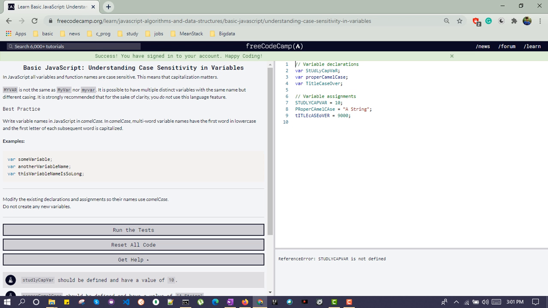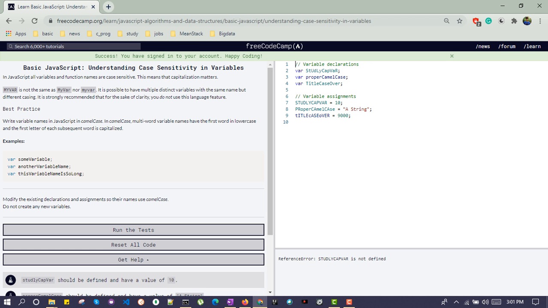In this challenge we will learn about understanding case sensitivity in variables. JavaScript is case sensitive. So let's say here we are defining a variable studlyCapVar, another variable is properCamelCase, and the third one is TitleCaseOver.